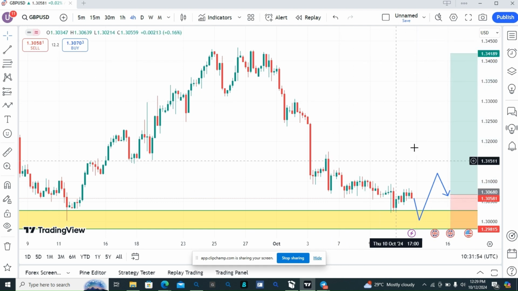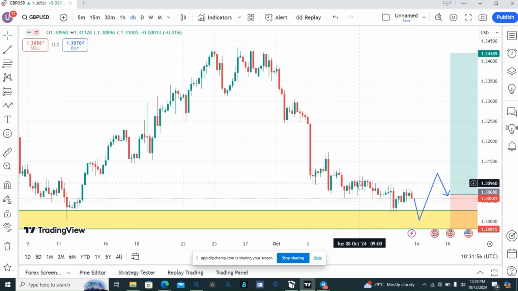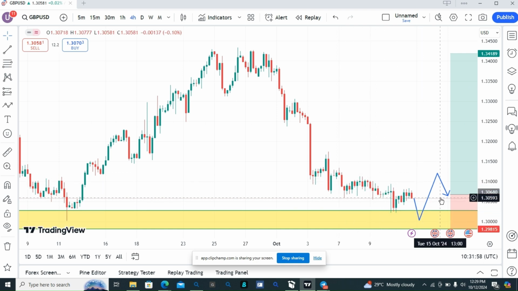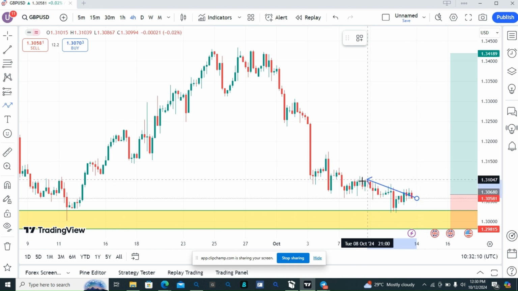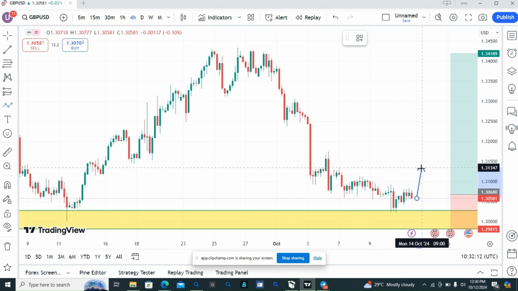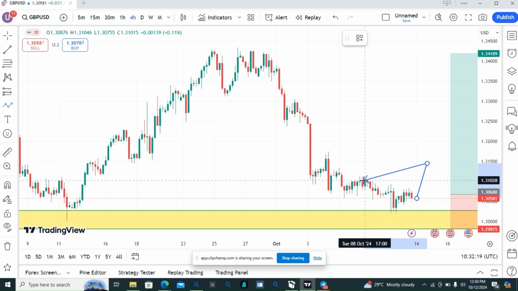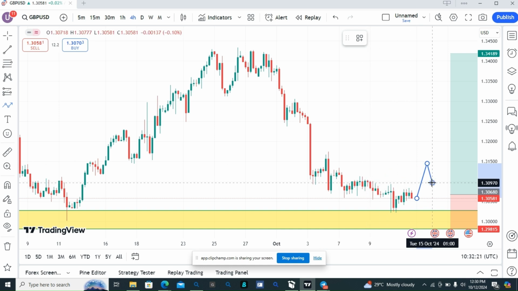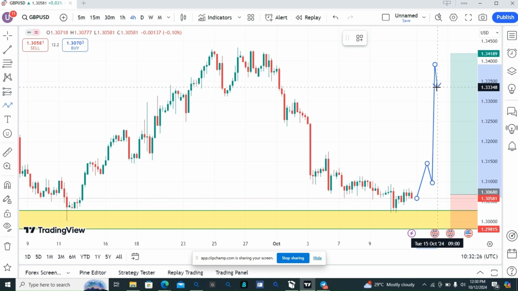Or if this price didn't work out this way, we'll allow this price to give us scenario number two. Let it give us scenario number two by breaking above this zone. See this zone here. Let it break above it, clear all this liquidity and come back for a retest at this same zone. As you're retesting this zone, we'll buy it to up direction. So this is how we buy Gbpusd.